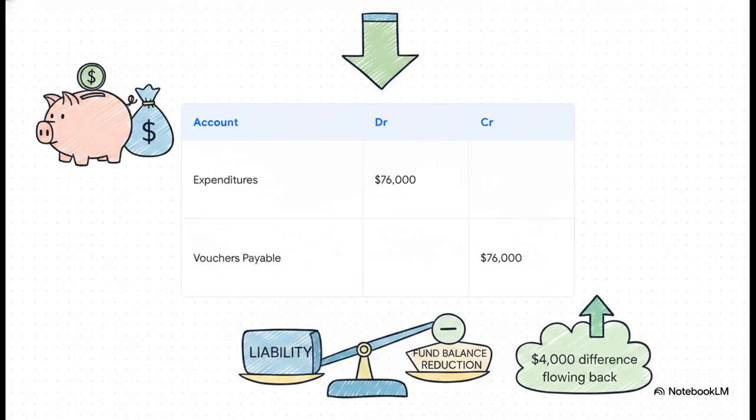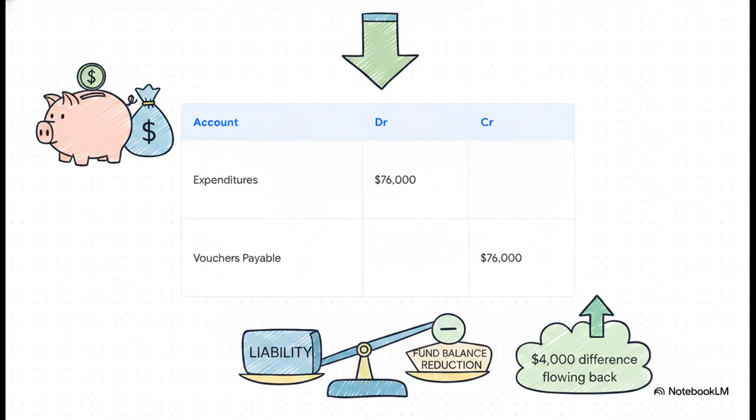Immediately following that full reversal, we execute the final step of the life cycle, recording the actual expenditure. We debit expenditures for $76,000 and credit vouchers payable for $76,000. Let's run this back through our framework. The stage is actual spending. Does a liability exist? Absolutely. Yes, it does, represented right here by vouchers payable. These are actual financial accounts now, not budgetary ones. And the impact is a definitive, real reduction to the actual fund balance.